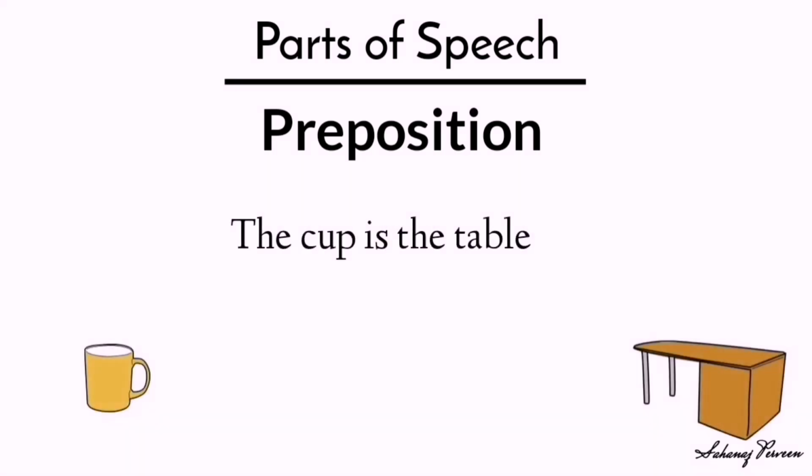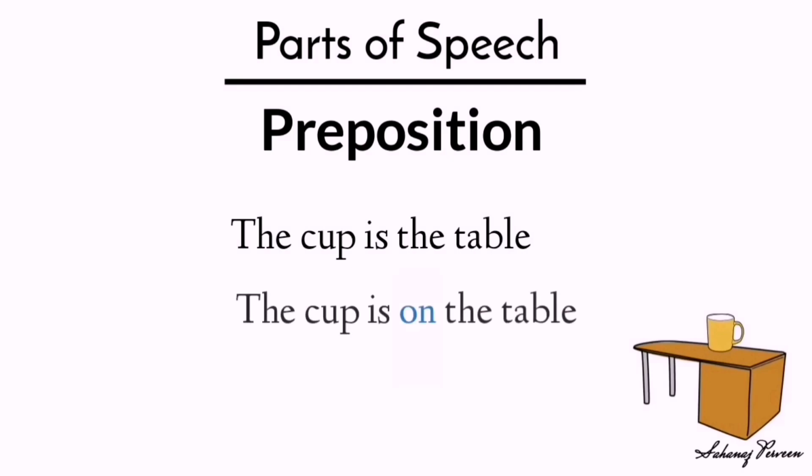The cup is the table. Here we read the sentence. We get to know we are talking about two nouns, cup and table, but we are not able to understand the relationship between them. Let me write the sentence again with a preposition. Now look at the sentence. The cup is on the table. Now it is clear where the cup is and the relationship is also clear.